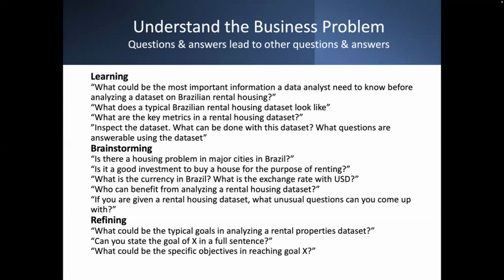Another question I wonder about: what could a typical Brazilian rental housing dataset look like? In actuality, we have a dataset already. However, I wonder about the perspective of ChatGPT.